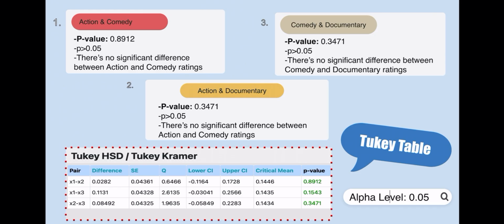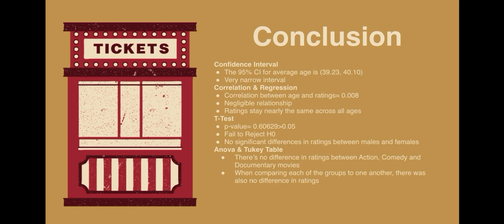In conclusion, we found that the 95% confidence interval for the average age is 39.23 to 40.10, making it a very narrow interval. We found that between correlation and regression, the correlation between age and ratings is 0.008, making it a negligible relationship, meaning ratings stay nearly the same across all ages.